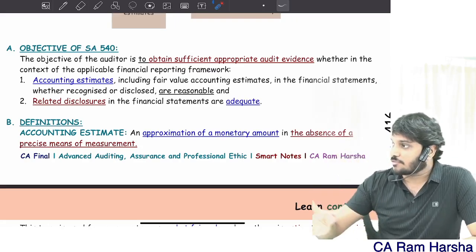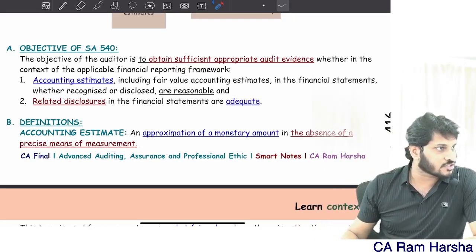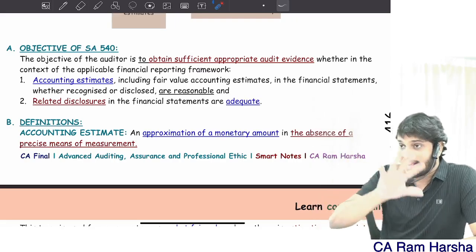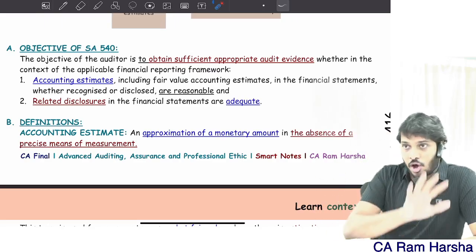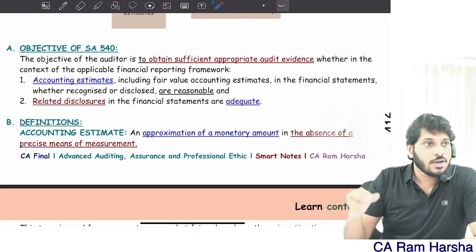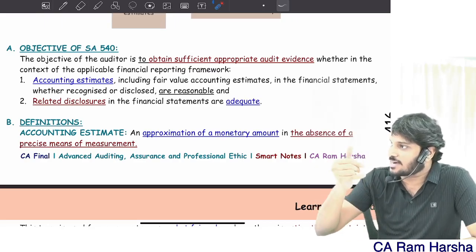Terms and conditions of various contracts. Type of products they are selling. Events, transactions and conditions that are happening. All these items will create a requirement for the entity to recognize an accounting estimate, correct?